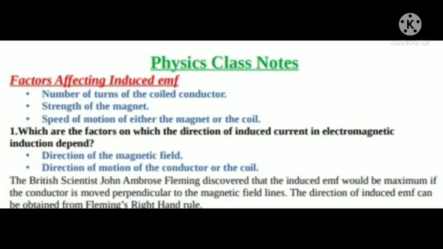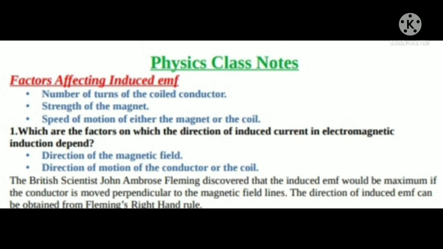For the exam point of view, a note for you: the factors affecting induced EMF are the number of turns of the coiled conductor, the strength of the magnet, and the speed of motion of either the magnet or the coil. Coil means solenoid. The factors on which the direction of induced current in electromagnetic induction depends are the direction of the magnetic field and the direction of motion of the conductor or coil.